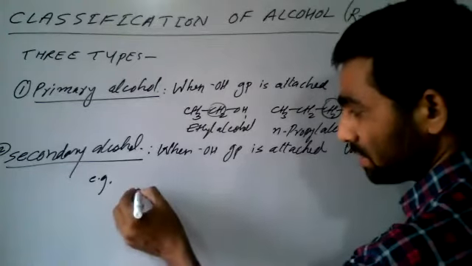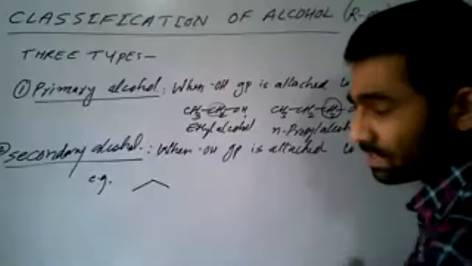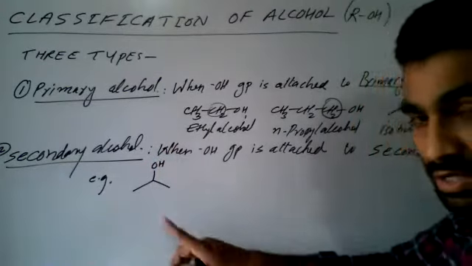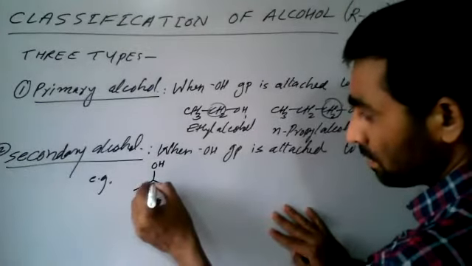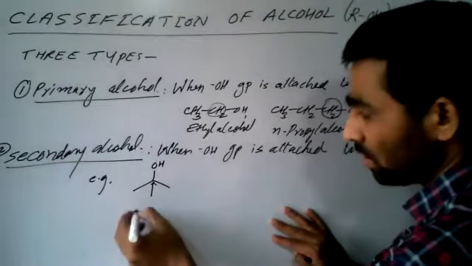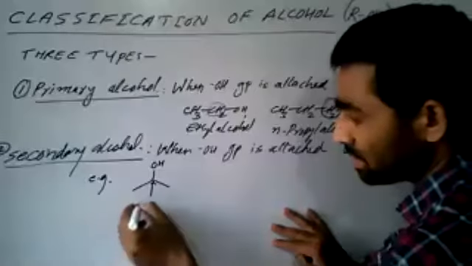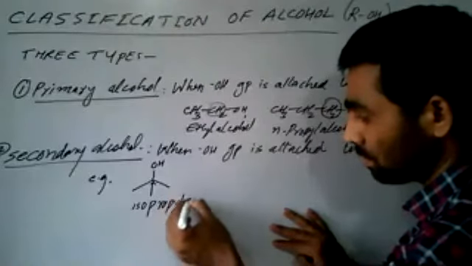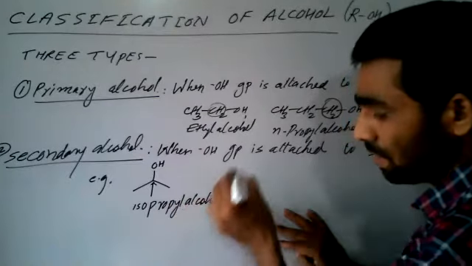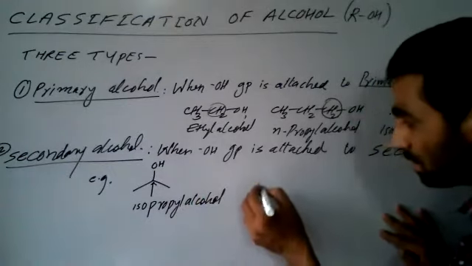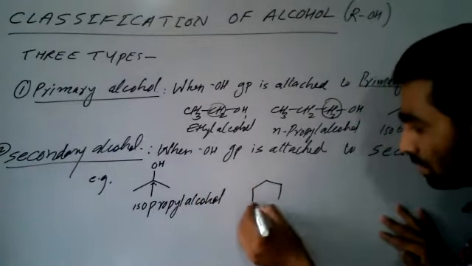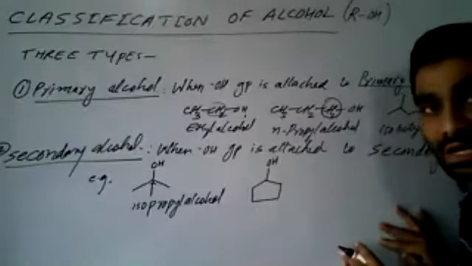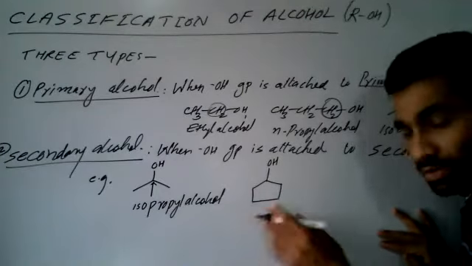You see here, if I write it like this, it is propane, and if I attach OH at this carbon, this carbon is a secondary carbon. Therefore it is called a secondary alcohol, and its name is isopropyl alcohol. Another example, a cyclic compound, cyclopentane. If I attach OH here, all carbons in cyclopentane are secondary carbons, so this is a secondary alcohol.